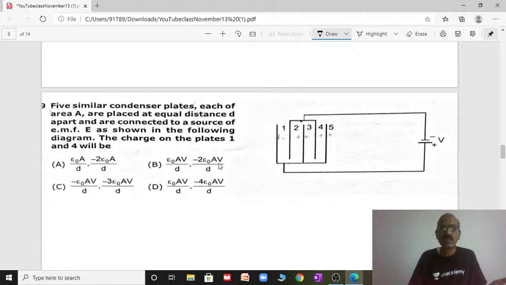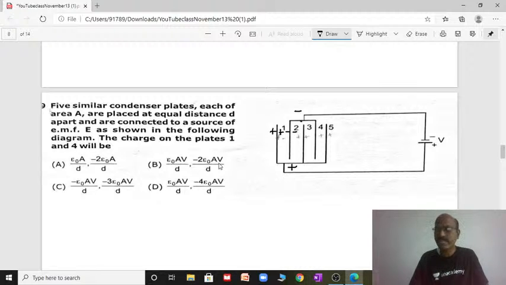The charge on plate 1 and 4 will be... First we need to draw the equivalent circuit diagram. Charge on the first capacitor, how will you play? Immediately, this is the positive side, right? All this plate will be positive. This will be negative, that side will be negative. This side positive. Supply now.